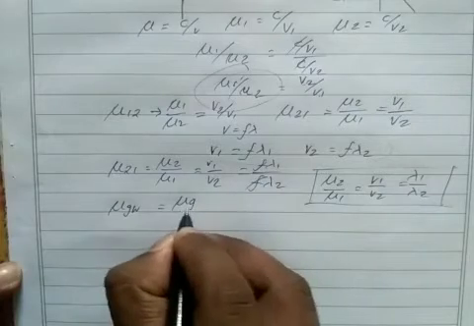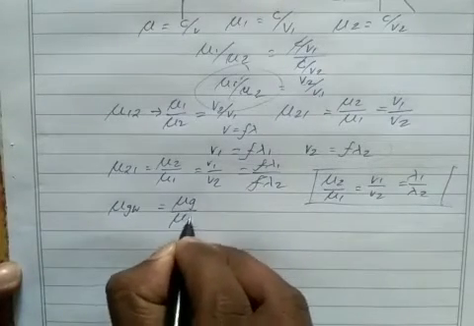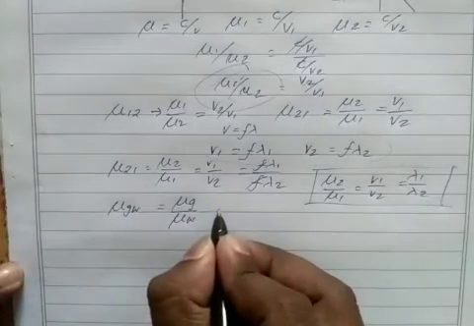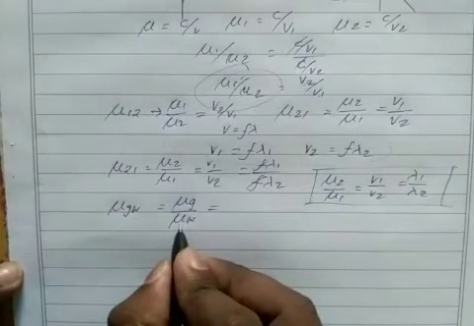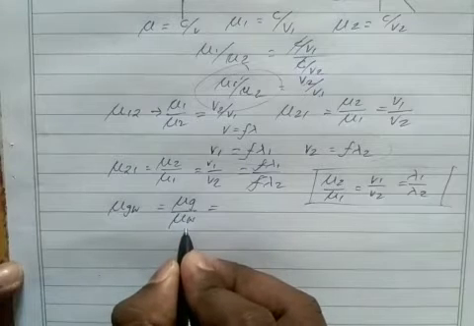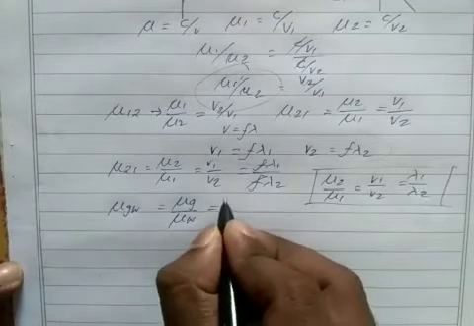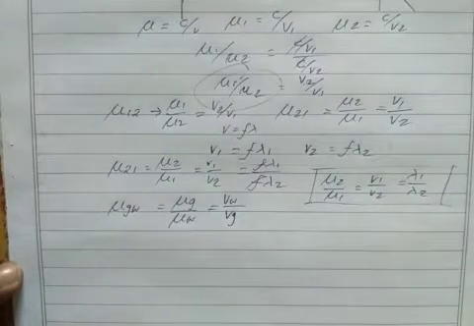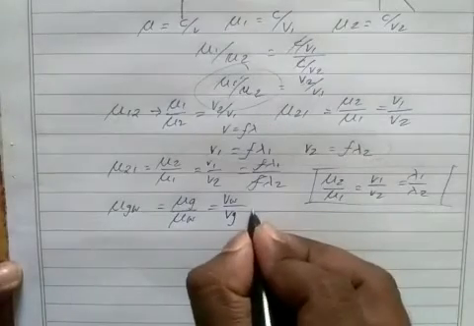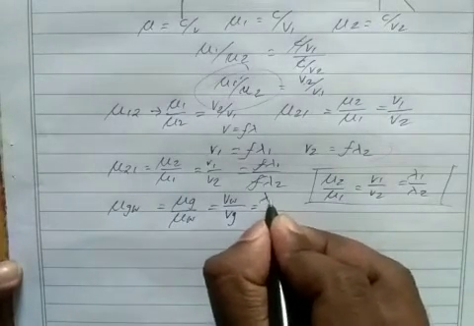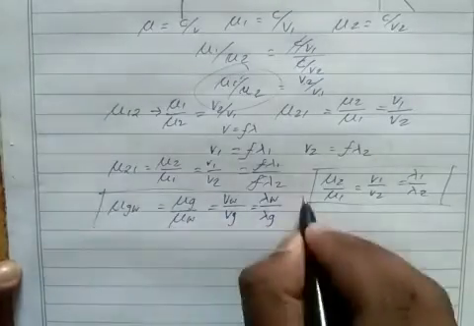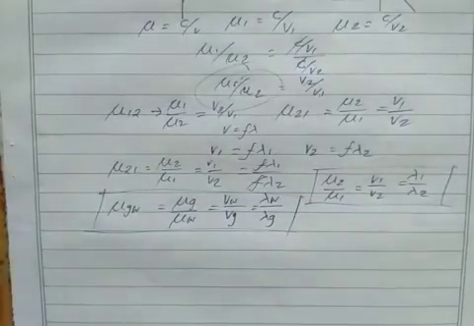Refractive index of glass with respect to refractive index of water. Then how to write the velocity formula? Velocity is inversely proportional, so here we have mu g, here mu w, so I can write vw divided by vg. Then velocity is directly proportional to wavelength, so I can write wavelength in water divided by wavelength in glass. So this is the formula for respective media.